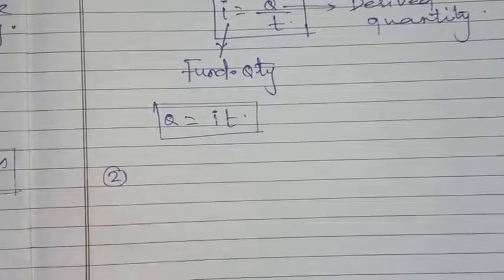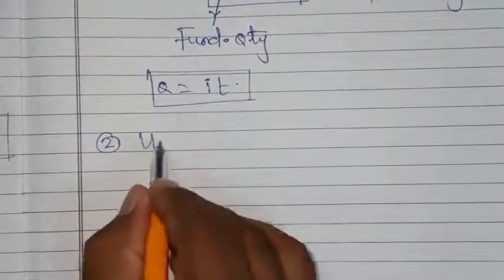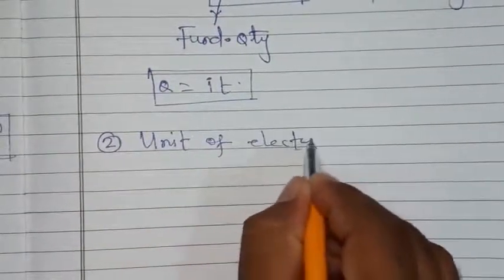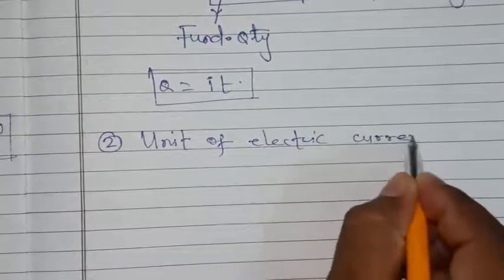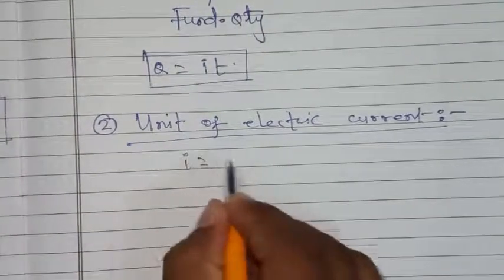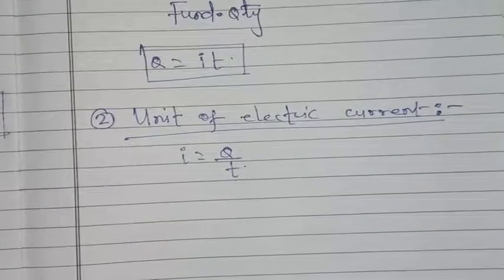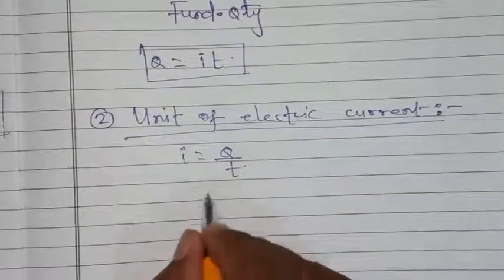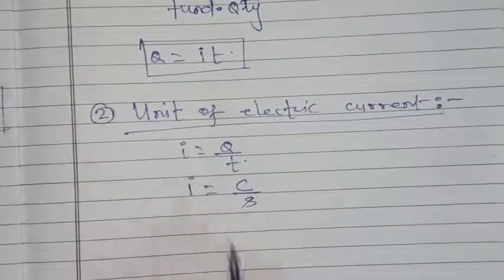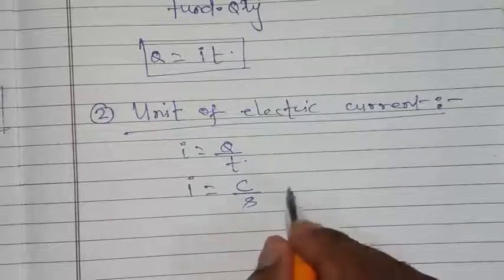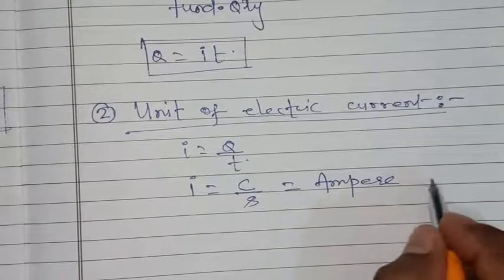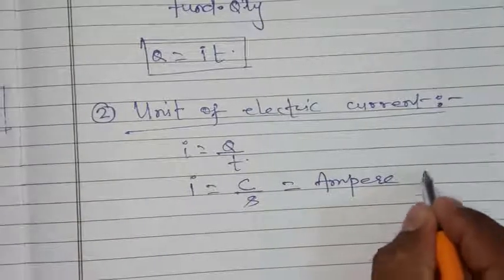Point number second. Unit of electric current. We know that I equal to q over t. A unit of charge is coulomb and unit of time is second. So unit of current is coulomb per second, which is known as ampere, and it is abbreviated as capital letter A.